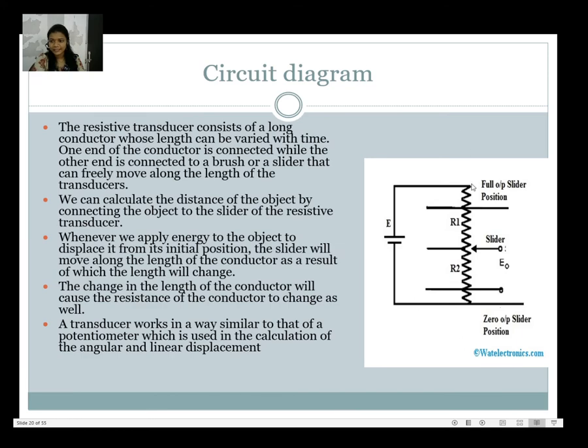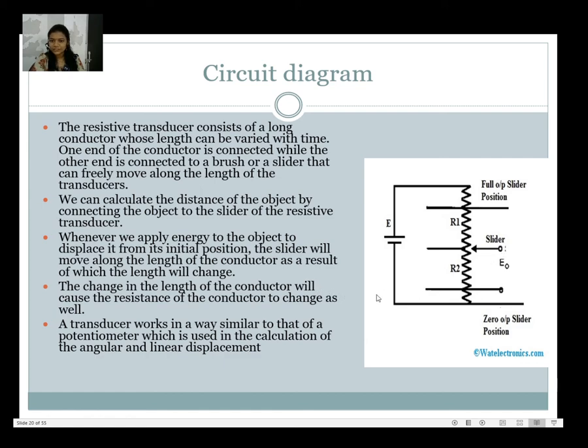This is the circuit diagram. R1 and R2 are there. So a resistive transducer consists of a long conductor whose length can be varied with time. One end of the conductor is fixed and the other end is connected to the brush or slider. Yes, this is our slider, that moves freely along the length of the transducer. This is the length of the transducer and it is the slider which will move freely.